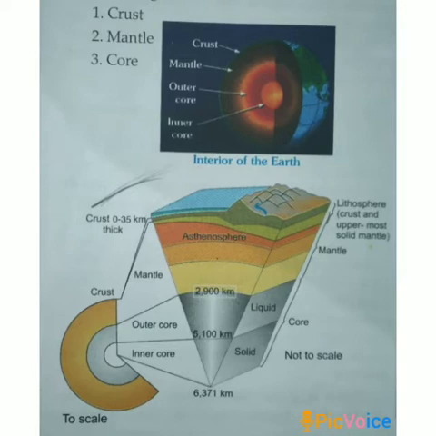Although the crust is made up of many elements such as oxygen, sulfur, sodium, etc., yet silica and alumina are the major elements of the continental crust. Thus, it is also called sial. Here, Si stands for silica while Al stands for alumina.